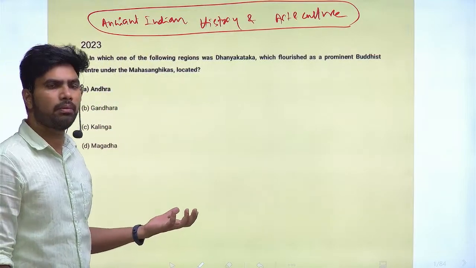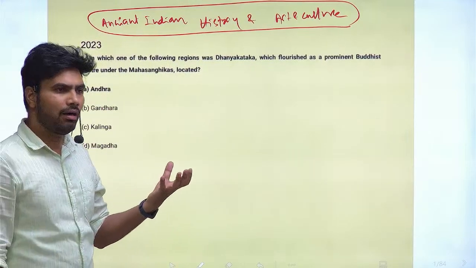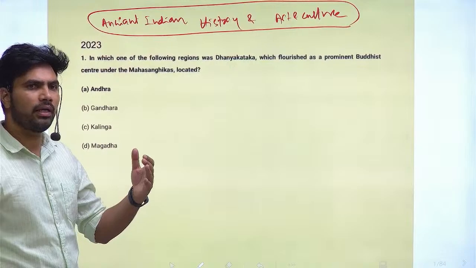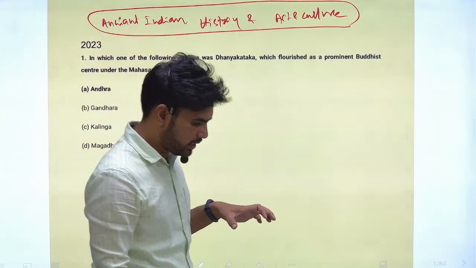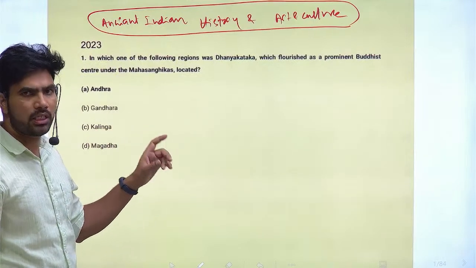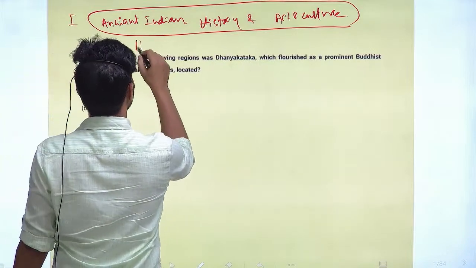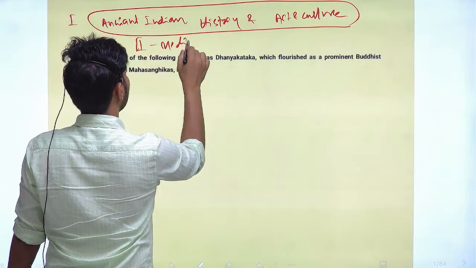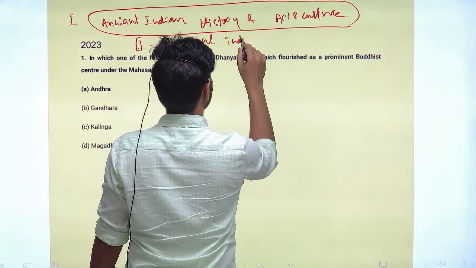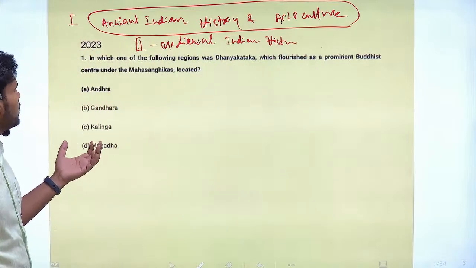Medieval history is different. For medieval India we have seen many questions related to dynasties, rulers, wars, etc., so we can classify questions from art and culture separately from medieval Indian history questions. But for ancient India, it is quite difficult, so I have clubbed the ancient Indian history and art and culture questions. We will discuss that as the first part. Second part, I am going to discuss the medieval Indian history questions. Part 2 means the second segment.